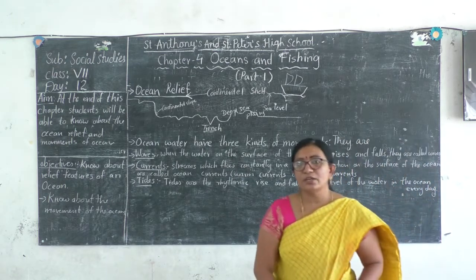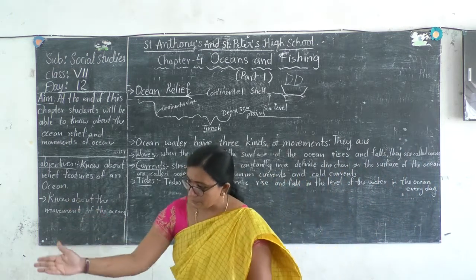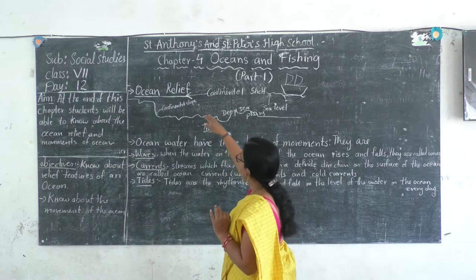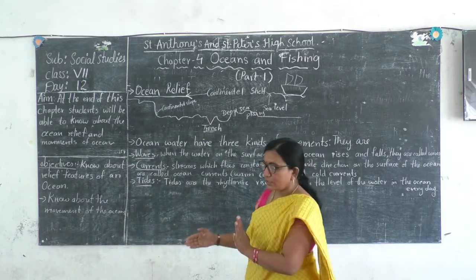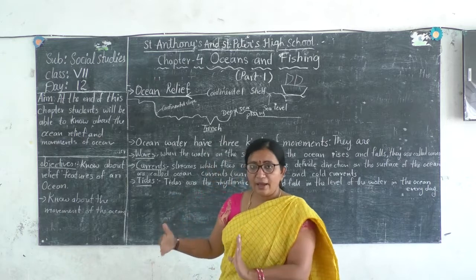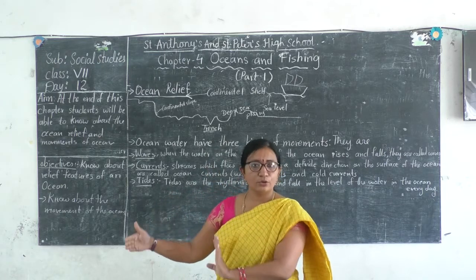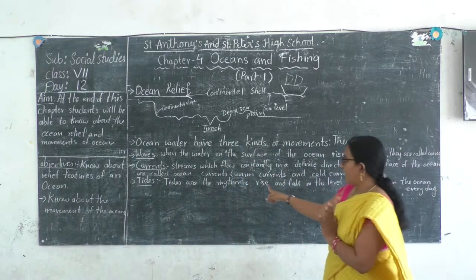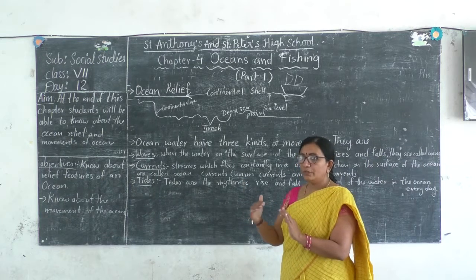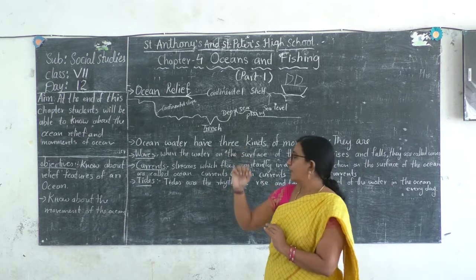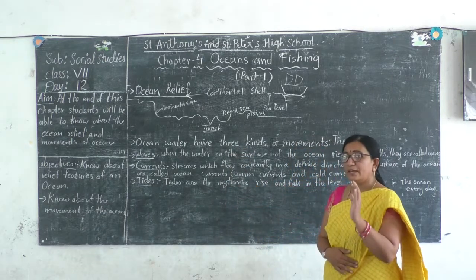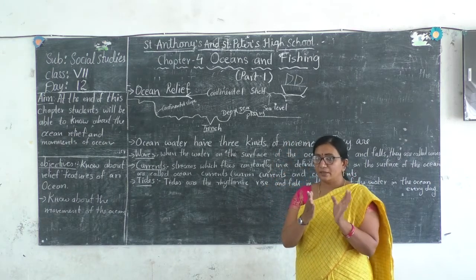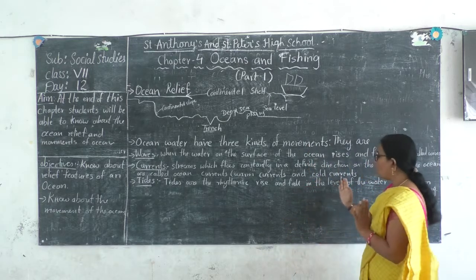These currents are like streams. Have you ever seen the streams when it rains? We observe streams flowing on the road. In the same way, the upper part of the ocean is seen like this, but inside the ocean there are streams moving. If they are warm and moving from the equator to the northern region, they are known as warm currents, and if they are moving from the north pole, from the cool region to the hot region, we call them cold currents.